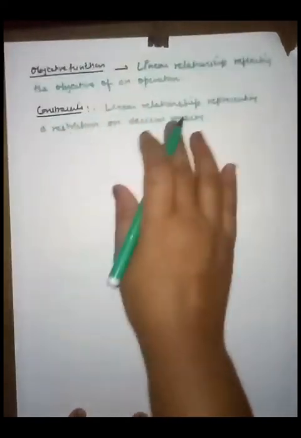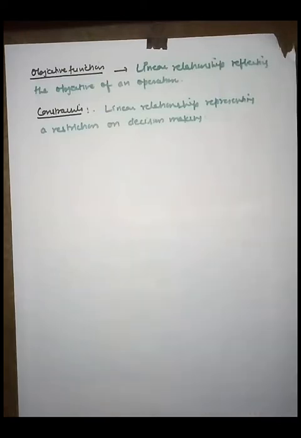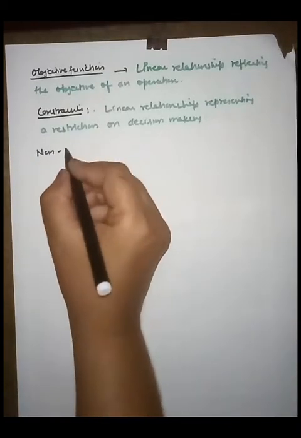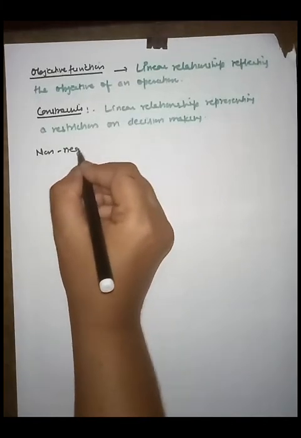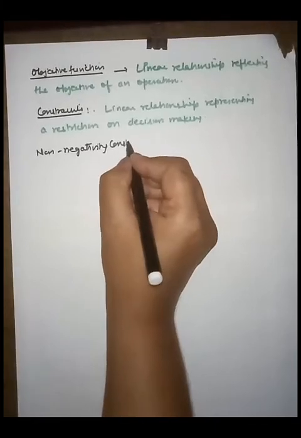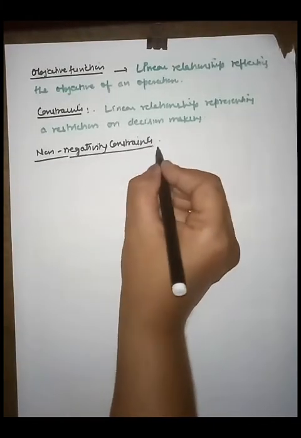So one thing is a linear relationship representing restrictions on decision making, and the second constraint is called the non-negative restrictions or non-negativity constraints. So what is a non-negativity constraint?